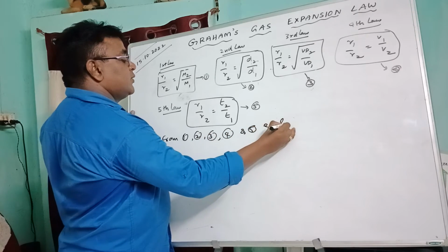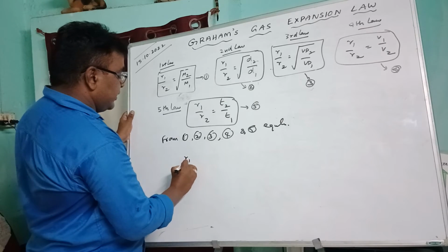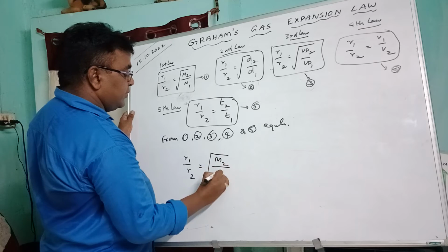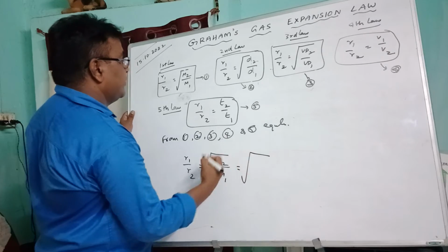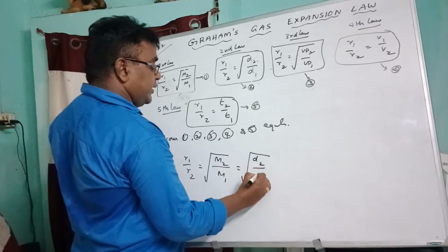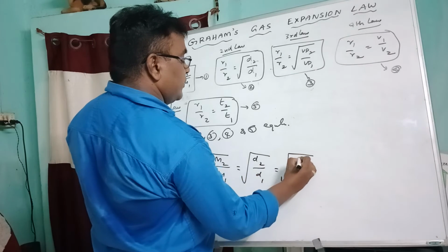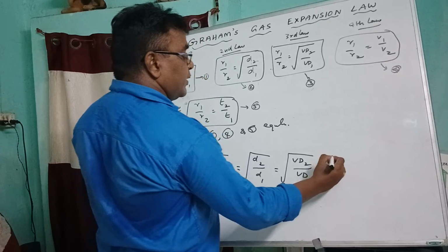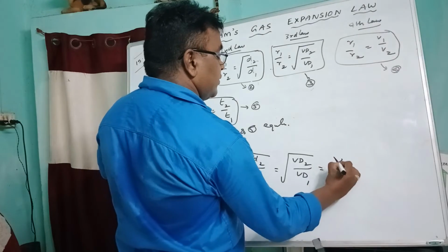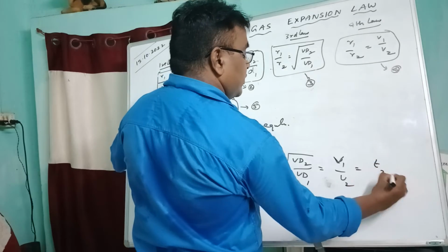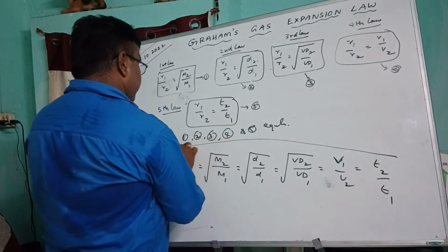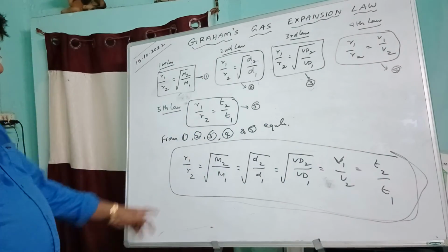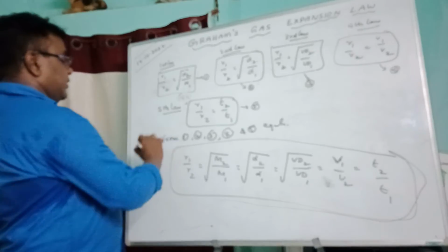The five equations we can simply write as R1 by R2 is equal to square root of M2 by M1, square root of D2 by D1, square root of VD2 by VD1, that is V1 by V2 is equal to T2 by T1. So this is Graham's law, complete law.